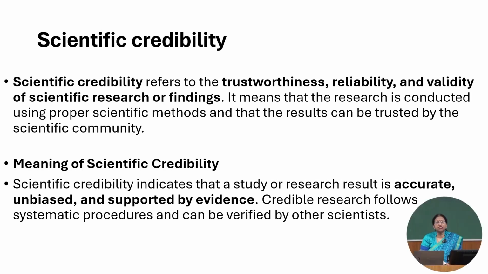Now let us focus a little on scientific credibility. Scientific credibility refers to the trustworthiness, reliability, and validity of scientific research or findings. It means that research is conducted using proper scientific methods and that the results can be trusted by the scientific community.